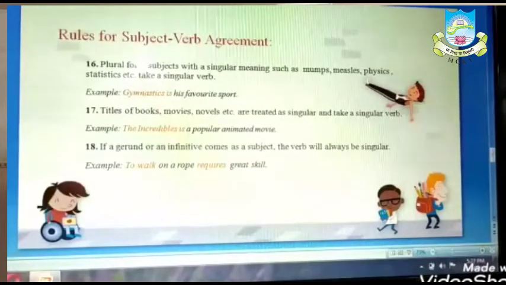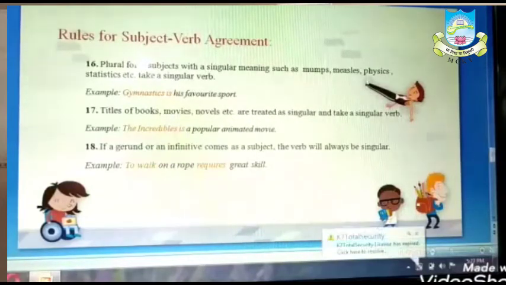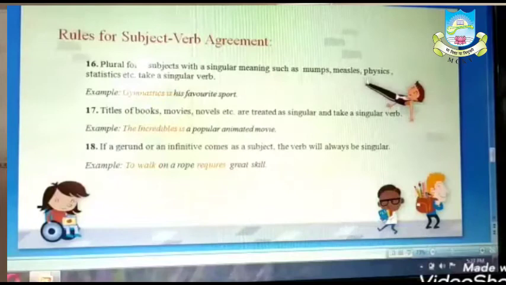Gulliver's Travels was written by Swift. Thrice Told Tales is an interesting book. The United States has a president. So from here you can understand that titles of books, movies, novels are treated as singular and take a singular